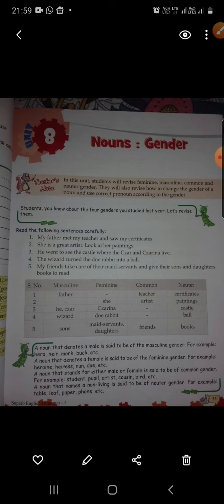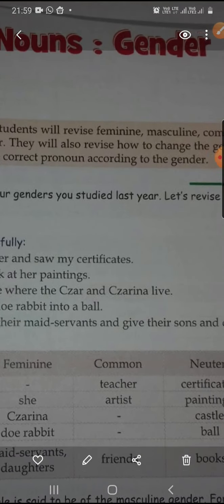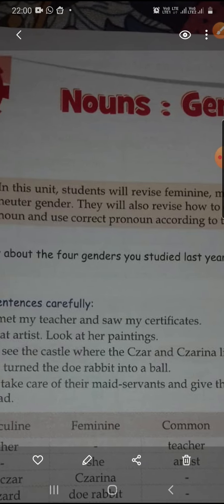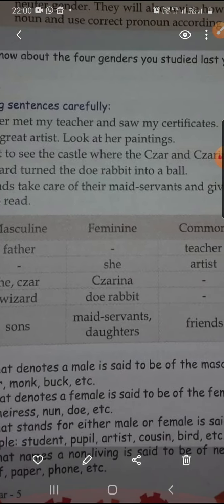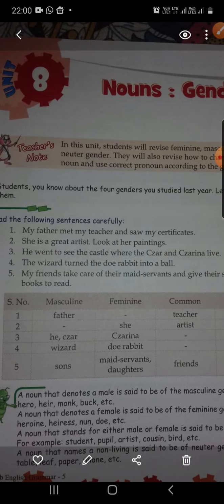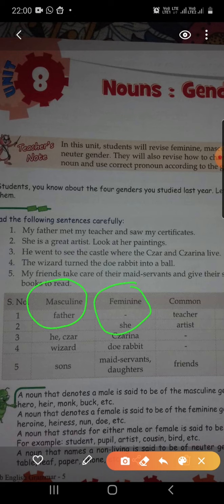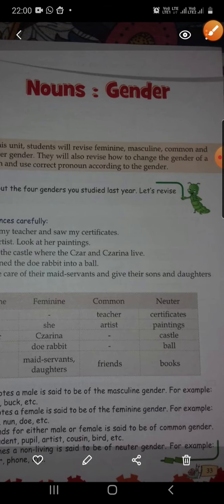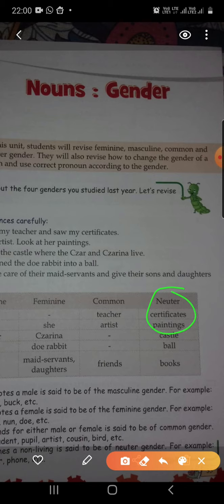Today, I am going to tell you about the genders. We have read about it in our previous classes, and you know pretty well there are four genders in the English language. The first one is masculine, second one is feminine, third one is common, and the last one is neuter gender.